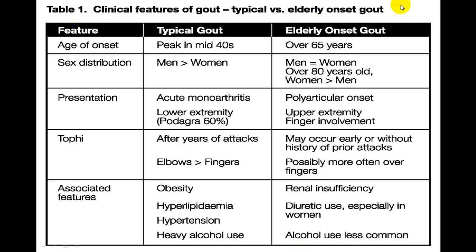So in clinical features, usually you will come across, depending upon the age of onset, typical gout and elderly onset gout. What is the difference? Here usually you come across an acute monoarthritis, while elderly onset can be polyarticular. So this will be a little difference. The commonest joint involved will be the elbow, which will be more common than the finger. It is more common with obesity, hyperlipidemia, hypertension, and heavy alcohol use.